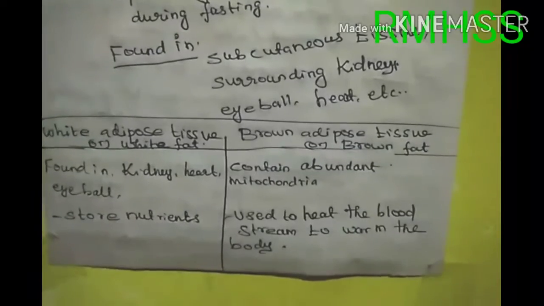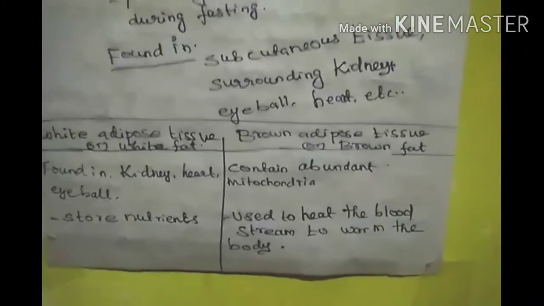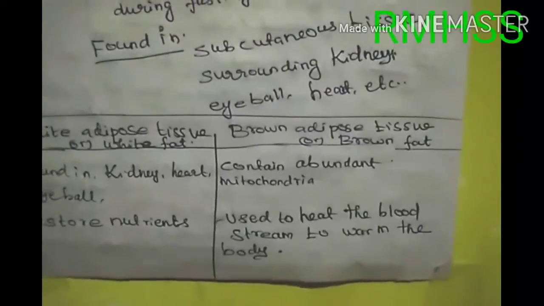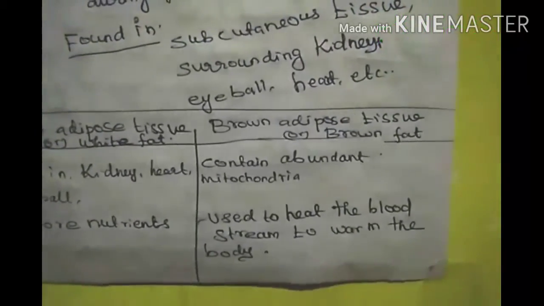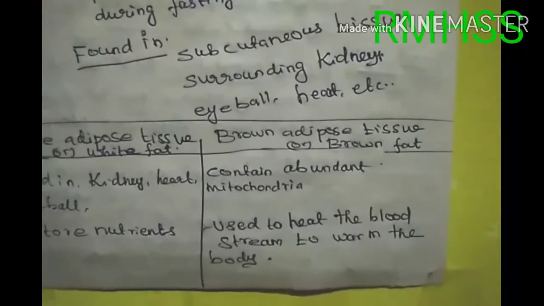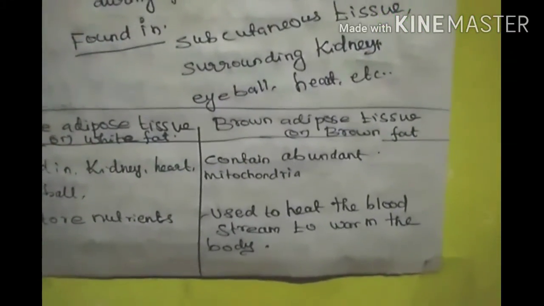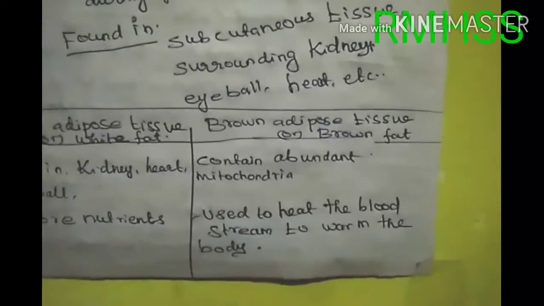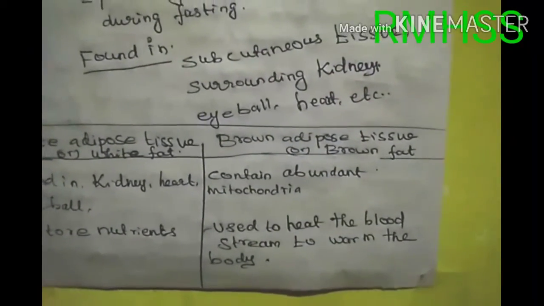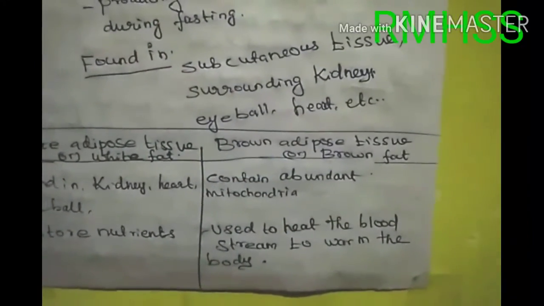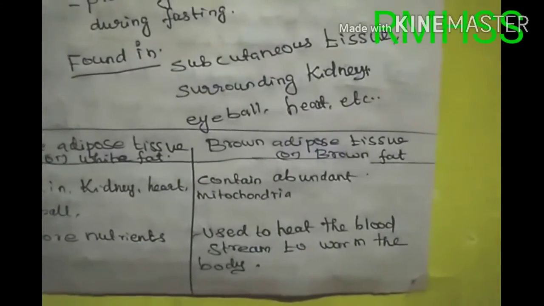White adipose tissue is found in kidney, heart, eyeball, etc. It stores nutrients. Brown adipose tissue contains abundant mitochondria. It is used to heat the bloodstream to warm the body.